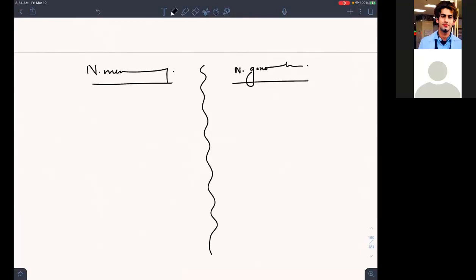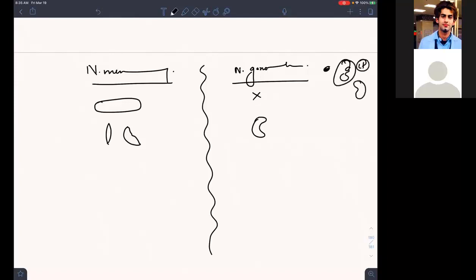Now, how to remember: N. meningitidis is capsulated. This is non-capsulated. This is lens-shaped or half-moon shaped, but this is kidney shaped. Can you see the G? See how I remember. My way of writing G is like this, so it looks like a left kidney, a kidney type of a thing. So I remember gonorrhea like this.